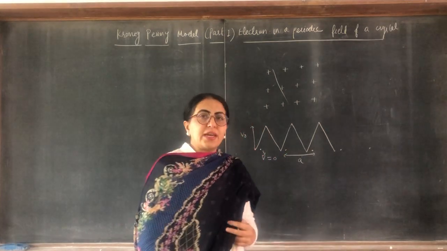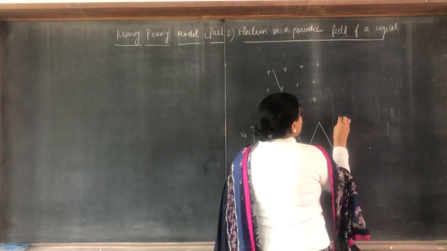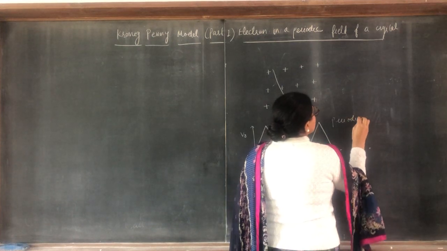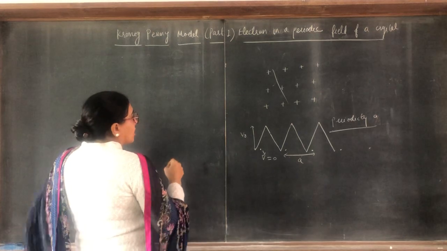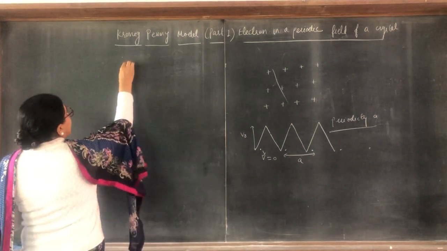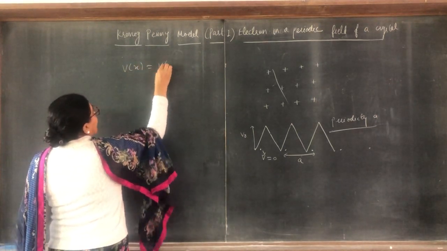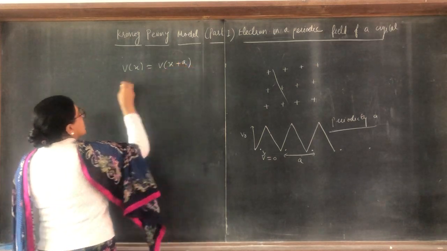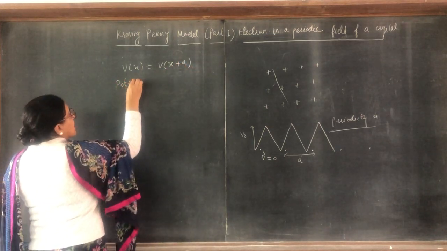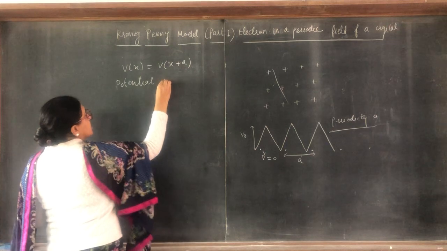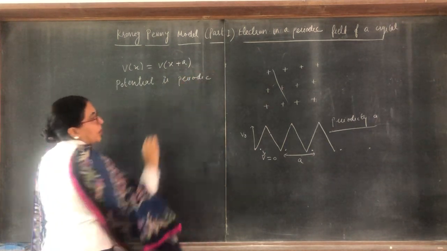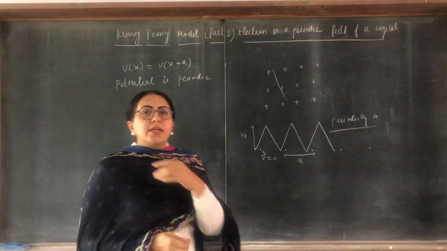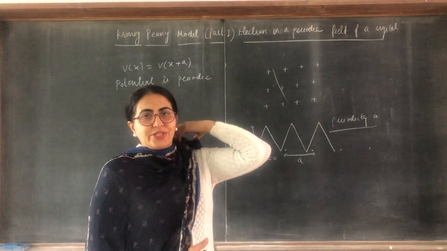So V(x) is equal to V(x plus a). The potential is a periodic potential. This is very important.